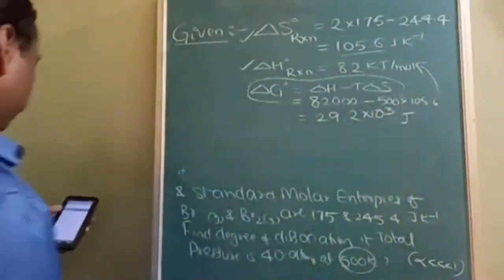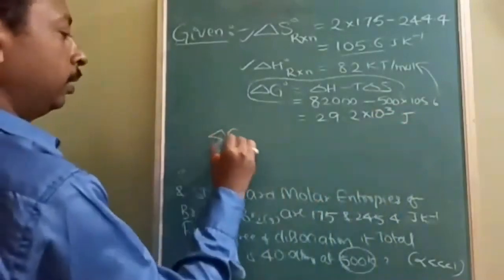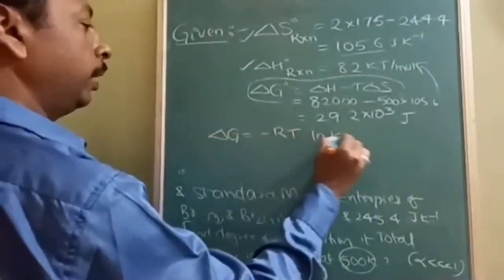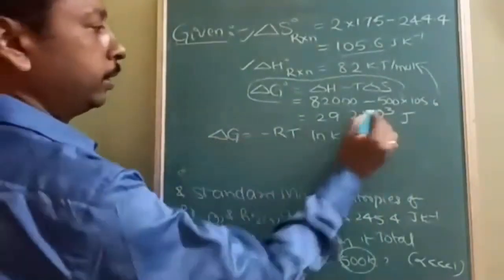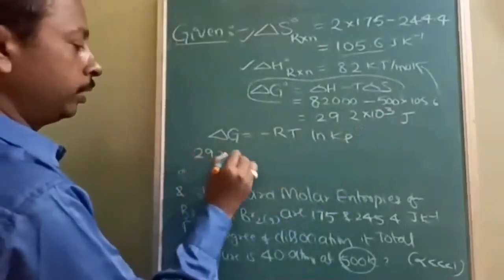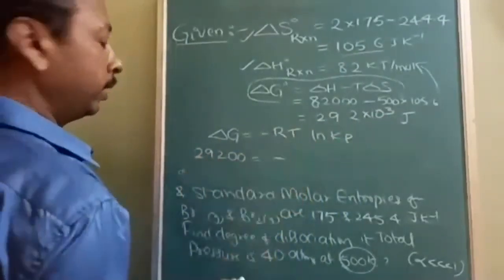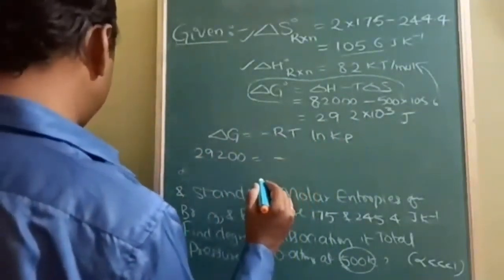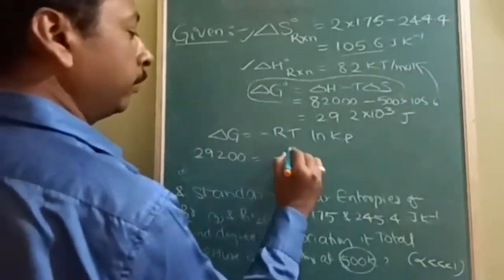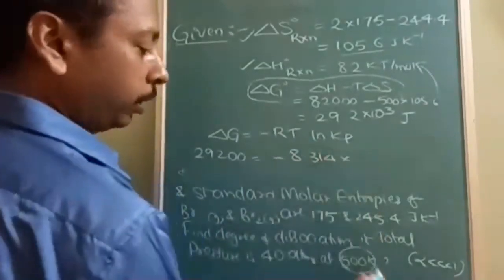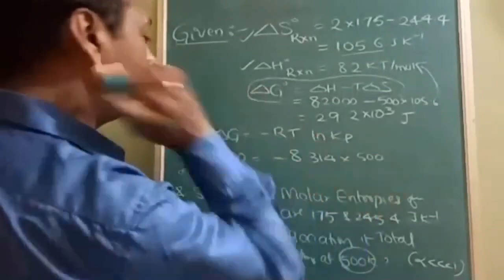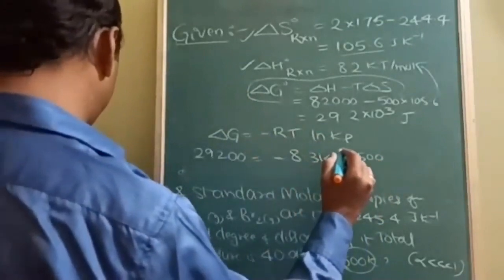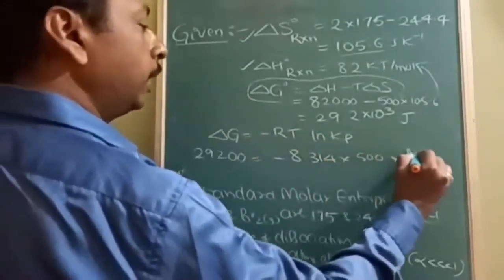So by using the formula delta G is equal to minus RT ln Kp, we can substitute delta G here as 29200, equal to minus R. If options are in calories, then I will write it as 2, and if options are in joules, then I will write it as 8.314. 8.314 into temperature, which is 500. But normally we will use log, so here we can write 2.303, or in a simple way ln Kp.